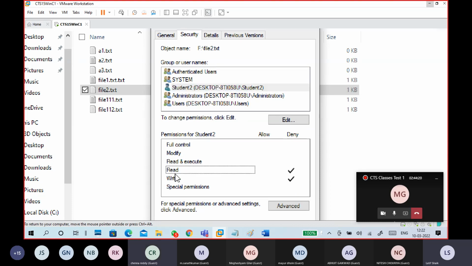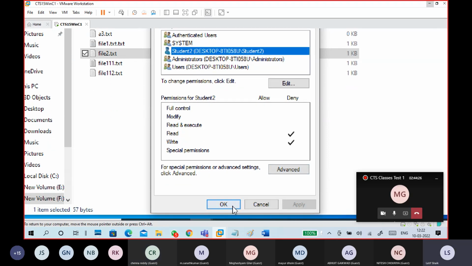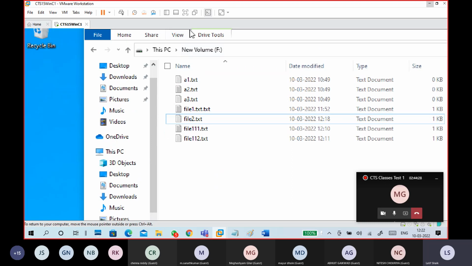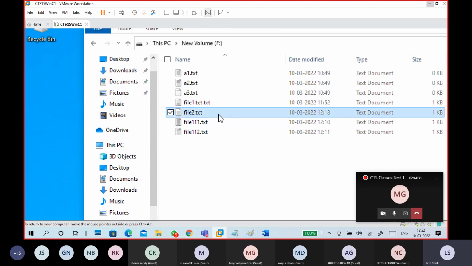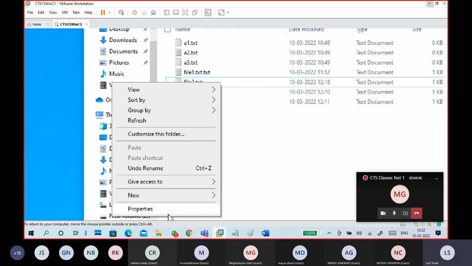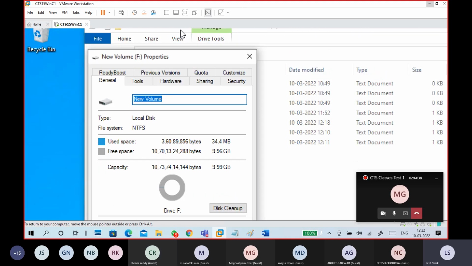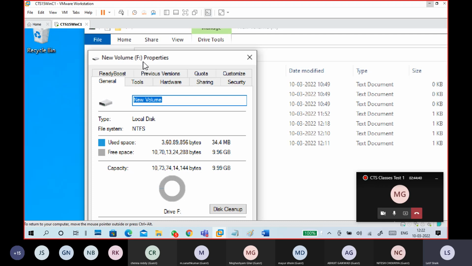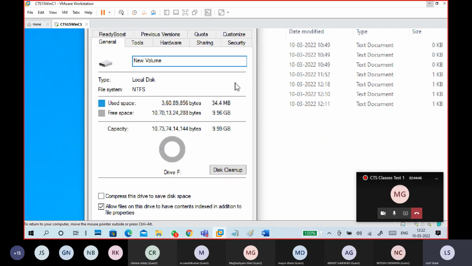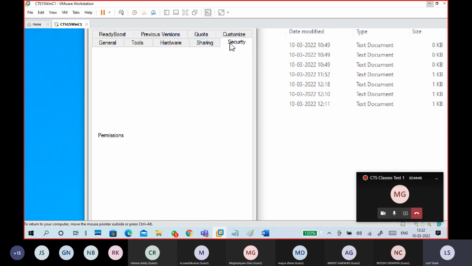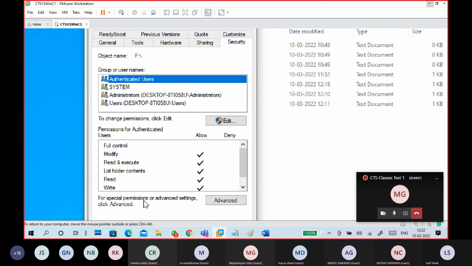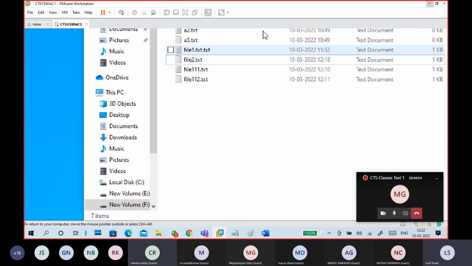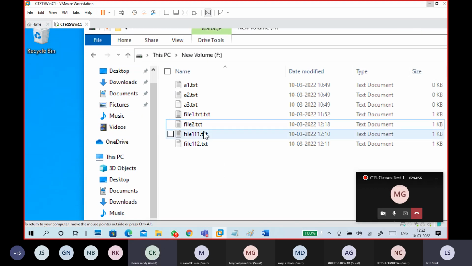See, read and write is showing deny for this particular user. Some people, I've seen, instead of right-clicking on a file, they right-click on a file only. Look here, I'm right-clicking on a file, but it is not the file's properties. It is the drive properties, F drive properties. Then they go to security and apply on this one. That's a big problem. So compulsory, read what you are doing.